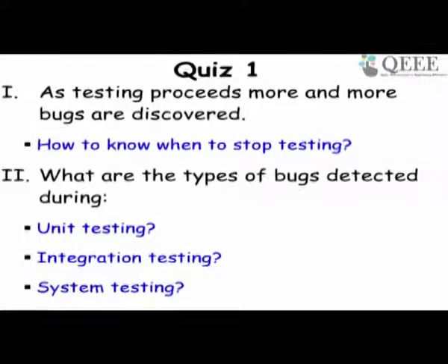Now, let us see a quiz. As testing proceeds, the test team tests the software, they find more and more bugs. But how do they know when to stop testing? Because the more testing they conduct, the more bugs they will detect. And they have to stop somewhere, or at least they can anticipate that if we test more, possibly another 15 days, maybe we will find more bugs and so on. So, when do they stop?